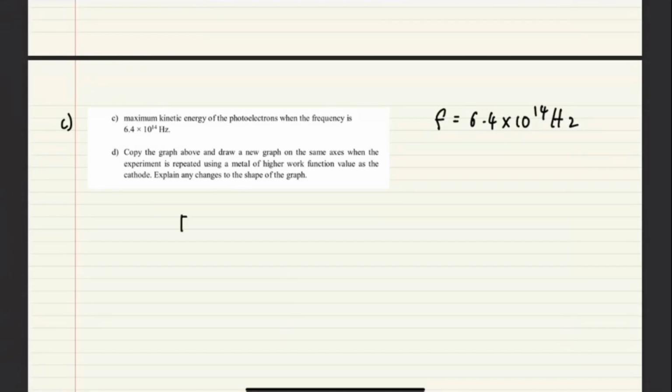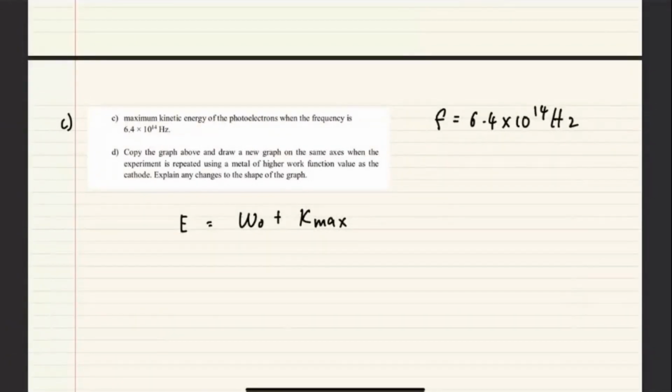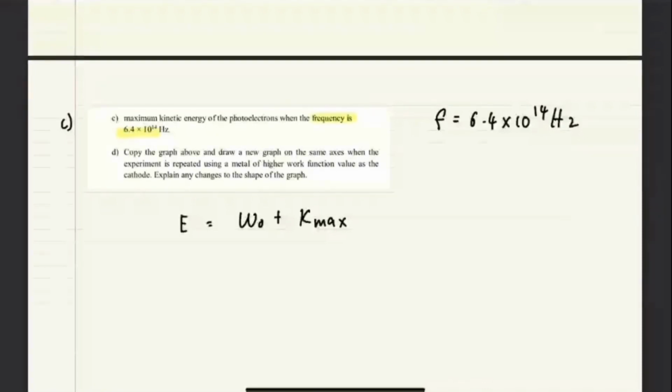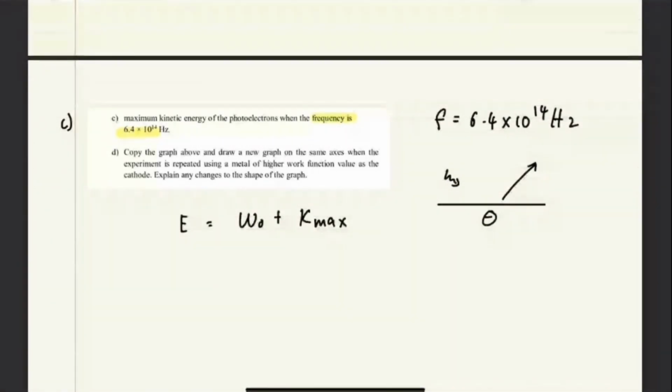So we can use E equals W naught plus K max. When it says maximum kinetic energy, what is it? Sorry, the frequency given, what frequency is this? If I draw a picture, is it the one that comes in, at the bottom, or the one that goes out? Which one is F? Do you understand my question? What does the frequency given represent? The maximum kinetic energy of the photoelectrons when the frequency is 6.4. Okay, it doesn't say clearly, but if the frequency is the one that varies, actually it is the incident frequency. So this one is actually the ordinary F, the F on top.